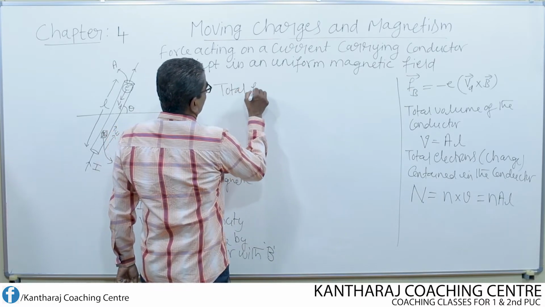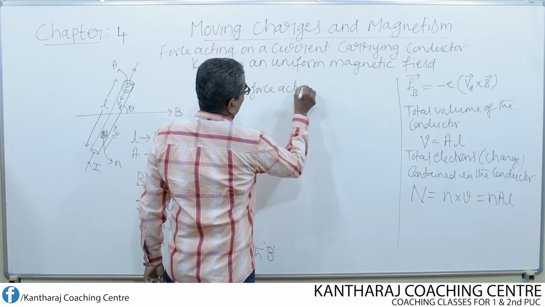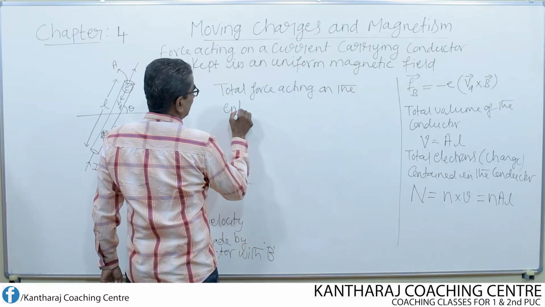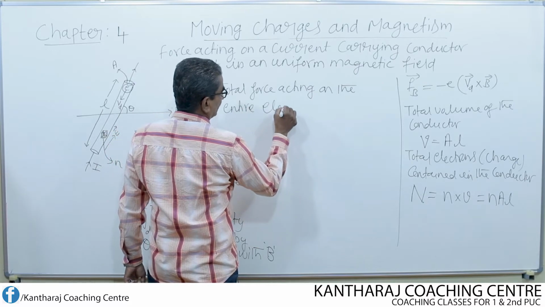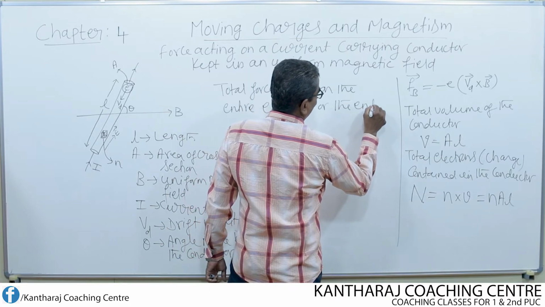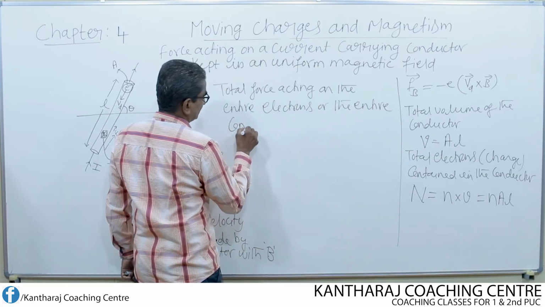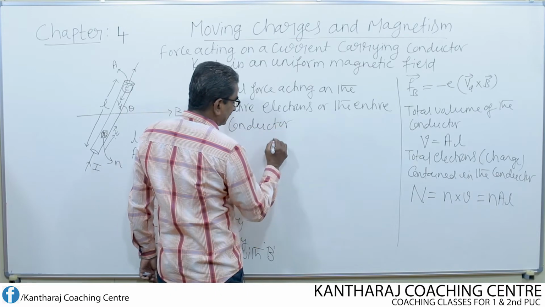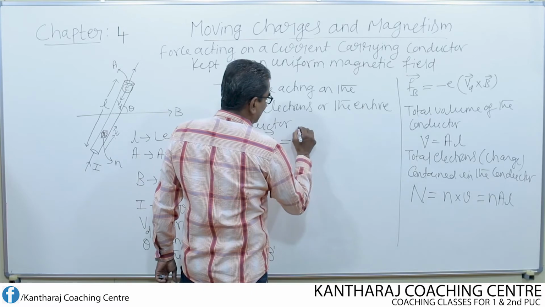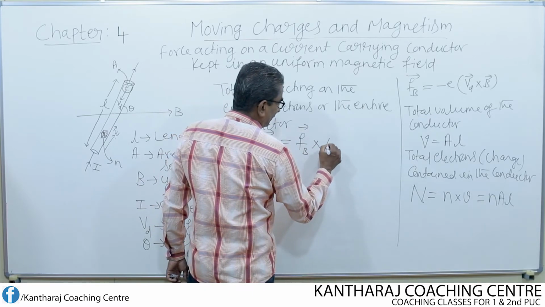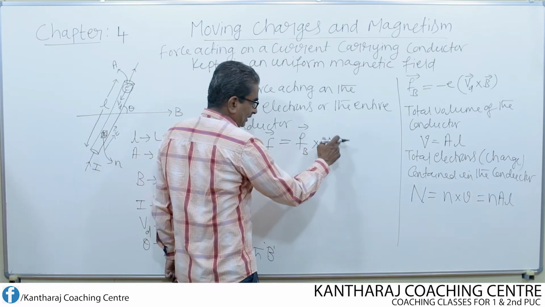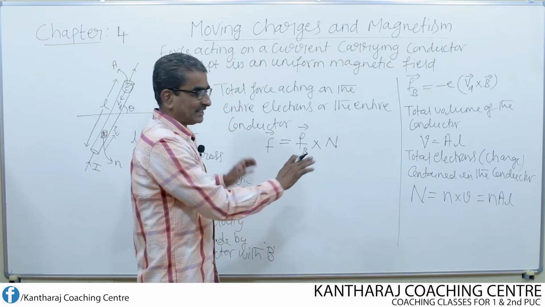The total force acting on the entire conductor is given by F, which is equal to the force acting on each electron, that is the Lorentz magnetic force, multiplied by the total number of electrons. Force on one electron multiplied by the total number of all electrons.